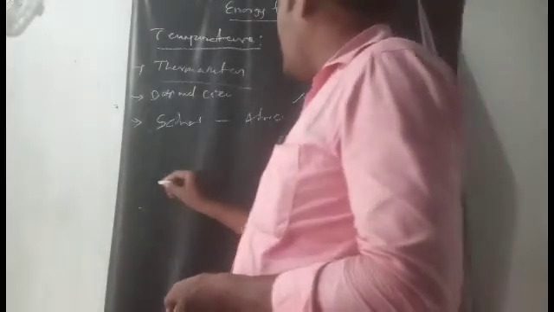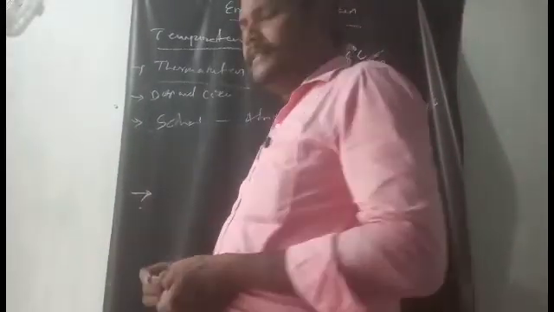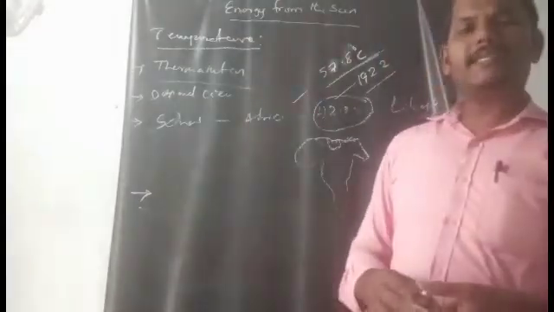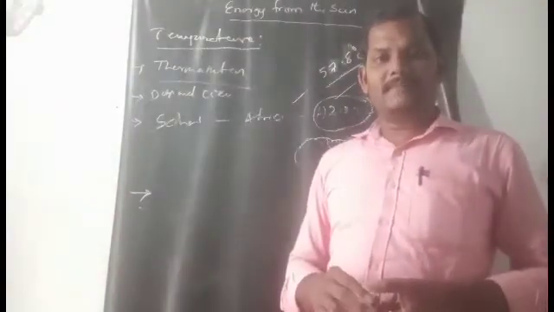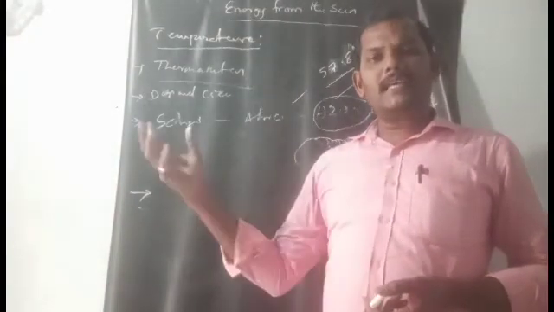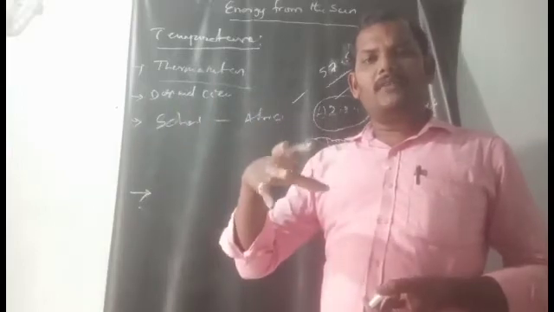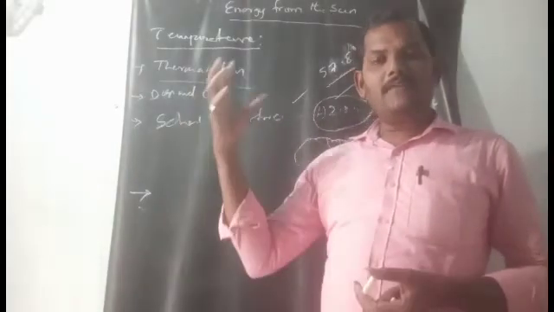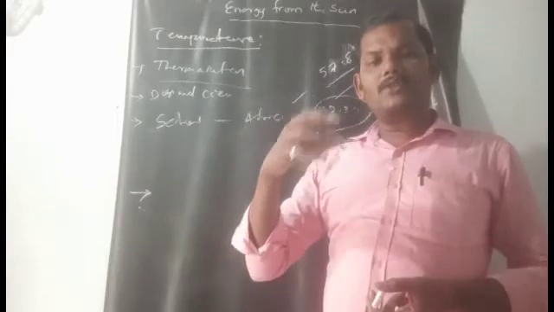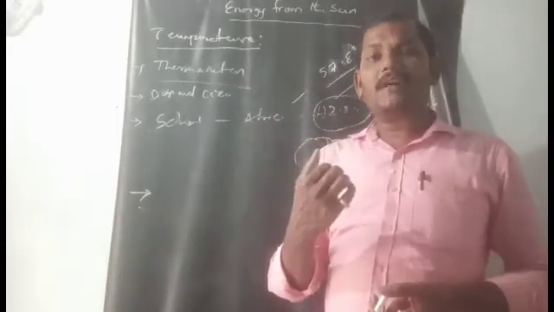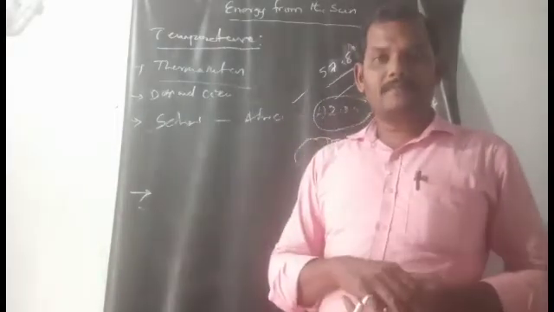Again, the lowest temperature recorded. Generally, the lowest temperatures are recorded in the pole regions. Why? Because the sun rays do not fall directly on the pole regions. They fall slantingly, which causes very low insolation and low temperature.